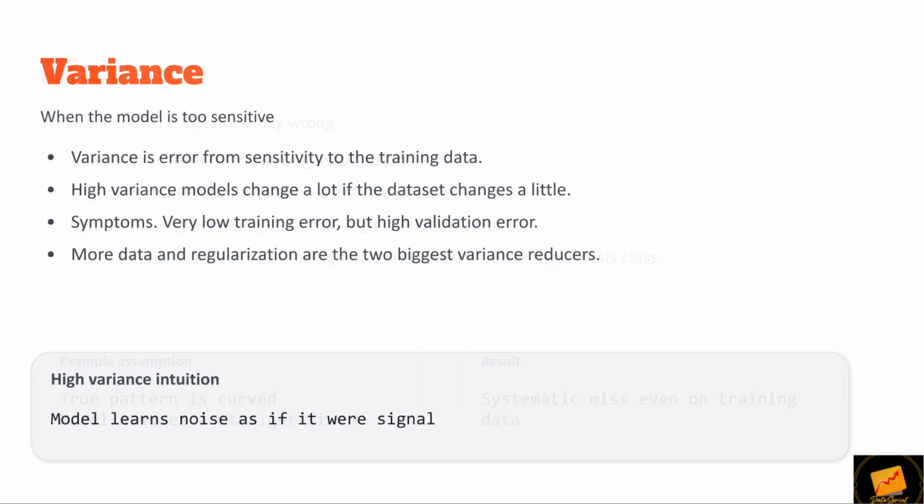resulting in a systematic miss even on training data. Variance happens when the model is too sensitive to the training data. Variance is error from sensitivity to the training data. High variance models change a lot if the dataset changes slightly. Symptoms include very low training error but high validation error. More data and regularization are the best variance reducers. High variance intuition: the model learns noise as if it were signal.